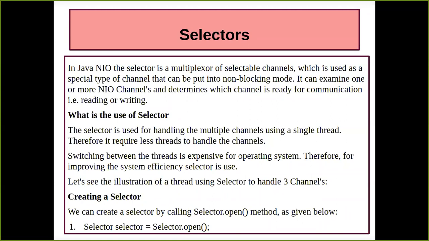Then, if I want to start or invoke the selector class so that it starts working between my client and the server, I need a method called open. It will open that communication between your client and the selector. And always remember, in terms of the selector, we will not have a direct communication from a client to the server. There will be one class in between which is responsible for building that communication.